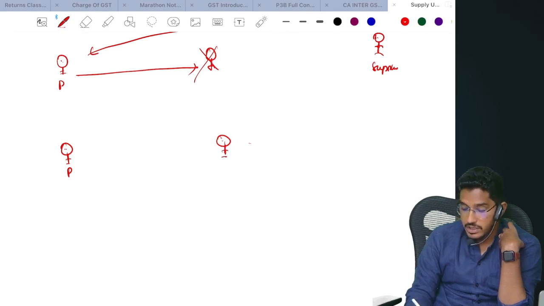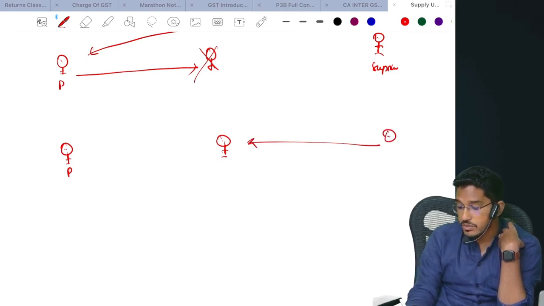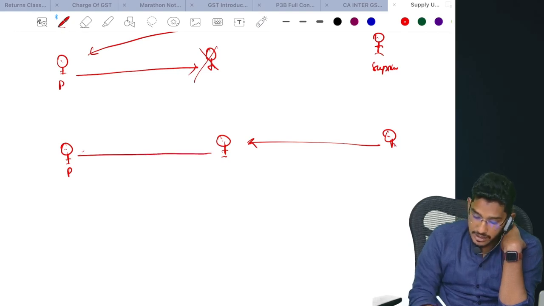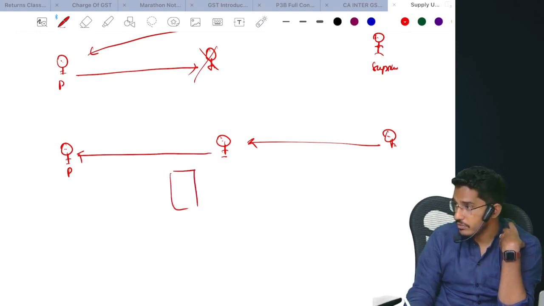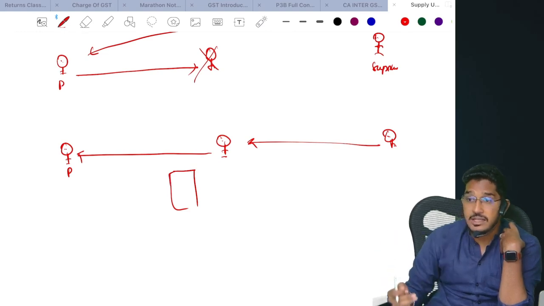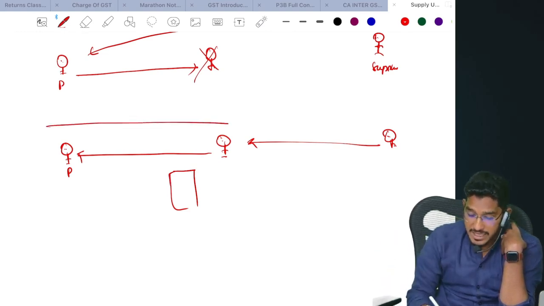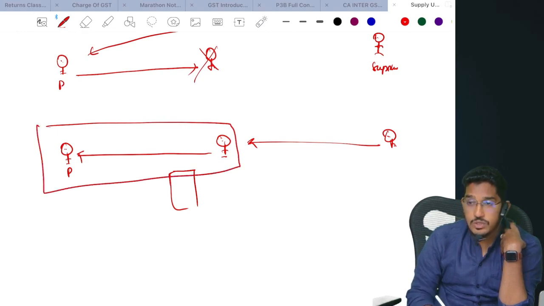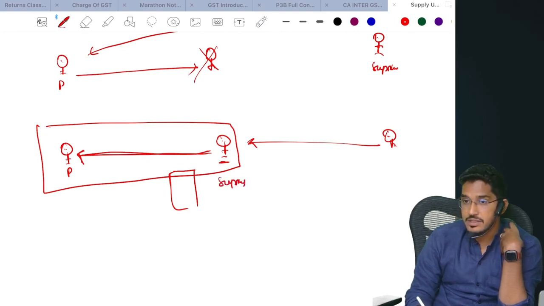He appointed one agent. Now what the agent will do is, first he will find the supplier and he will receive the goods from the supplier. Later that goods he will transfer to the principal, and for that he will give the invoice. Supplier will not give the invoice. Agent will give the invoice, that too in his own name. So if such an agent is supplying the goods to the principal, where the agent himself is giving the invoice, not the invoice given by the supplier, even these agents, if they are supplying the goods to their principal without consideration, still it will be considered as supply under clause C as per paragraph 3 of the schedule.